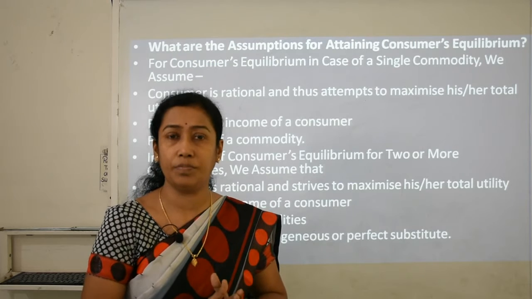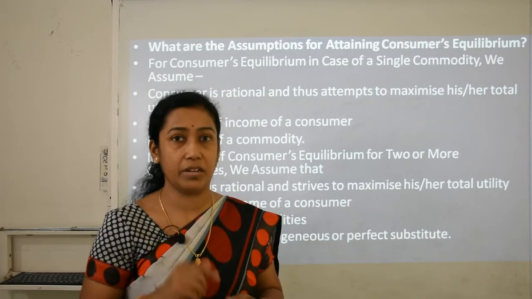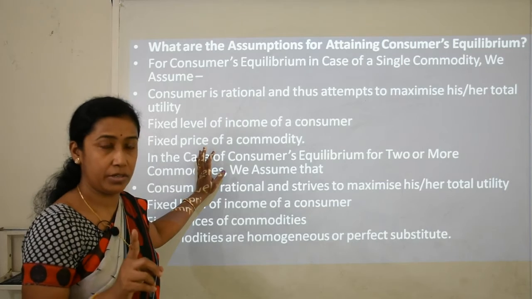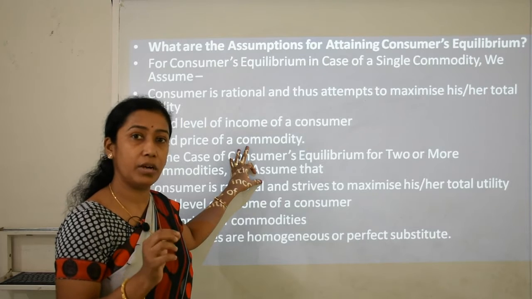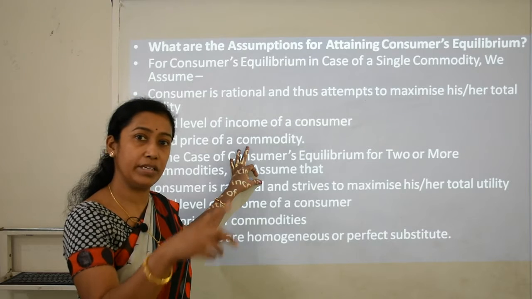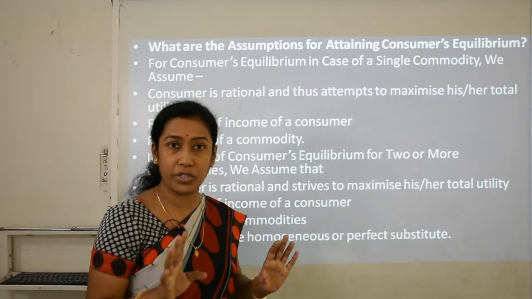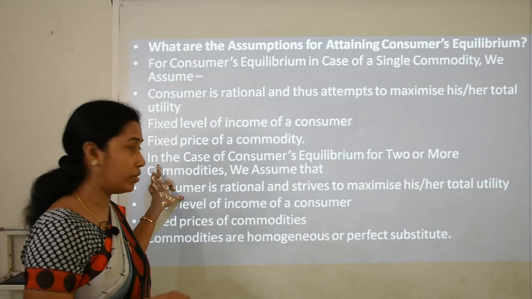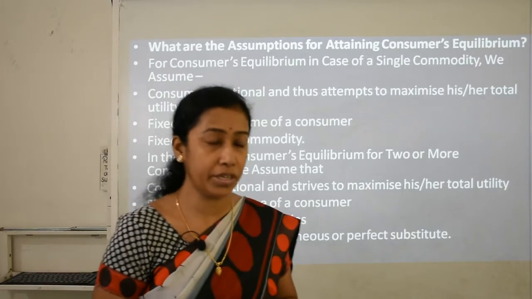Now here, in case of consumer equilibrium for a single commodity, we need to keep in mind that his level of income should not change, it should be the same. Fixed price of a commodity: the price of the commodity should also not change, it should remain the same. Then only he can achieve the maximum utility after consumption of a single commodity. That means his income should not change, and the price of the commodity should not change. Then second is the case of 2 commodities, that is, consumer equilibrium for 2 or more than 2 commodities.